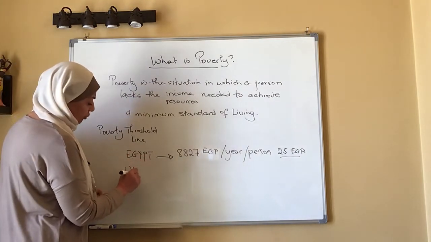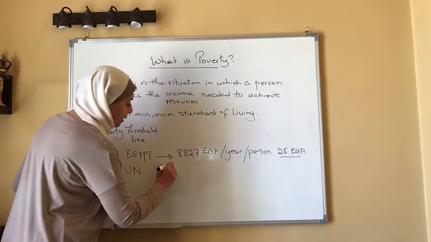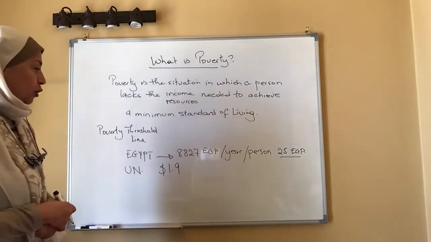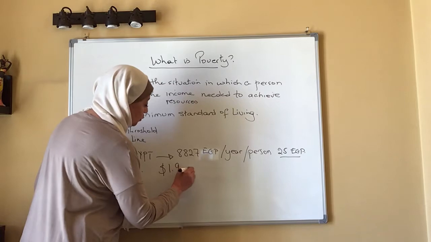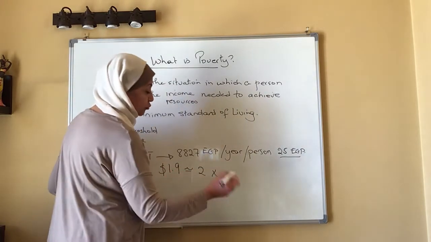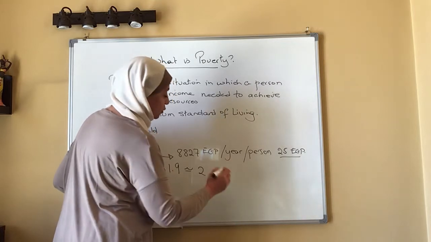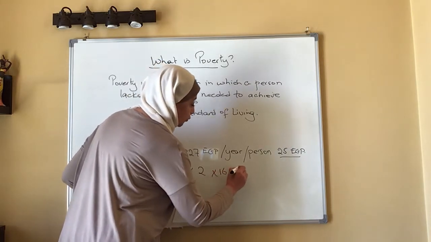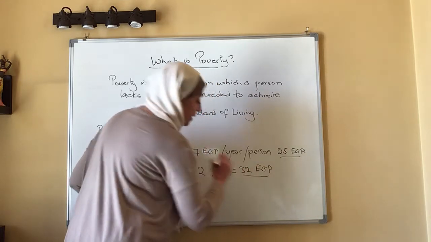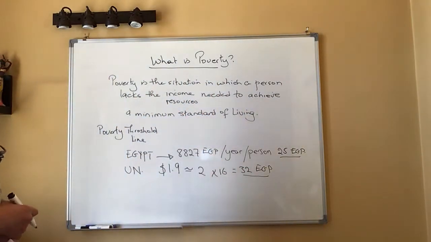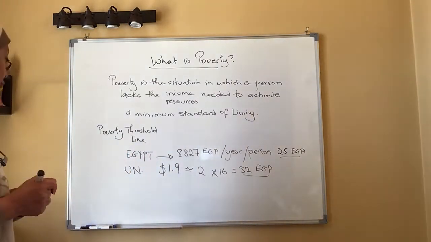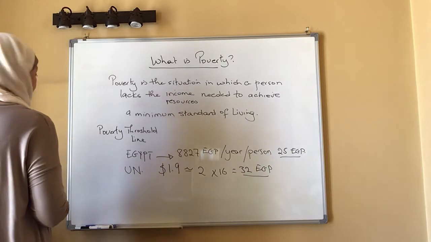The United Nations value is 1.9 US dollars, which is almost $2. If we multiply it by the exchange rate in Egypt, which is almost 16, it's going to be 32 Egyptian pounds per day per person. Now, how do they calculate the poverty threshold or the poverty line?